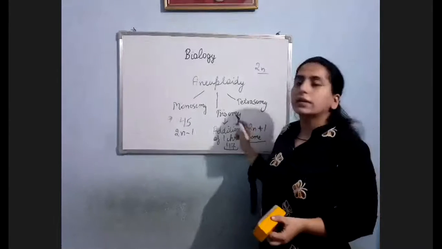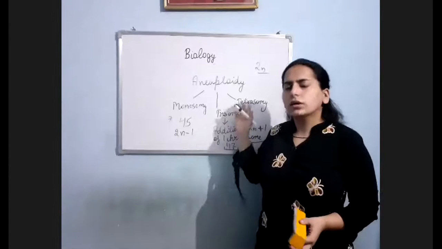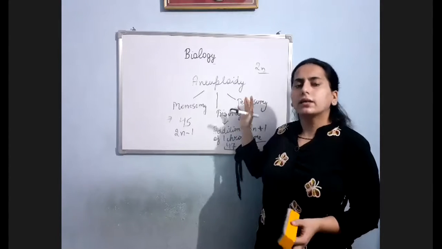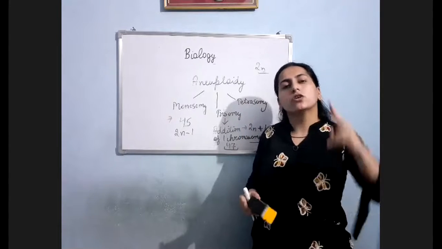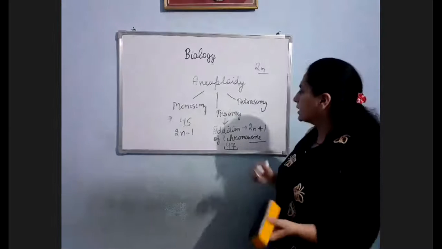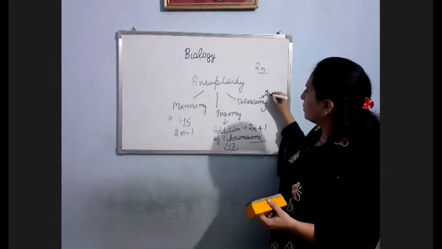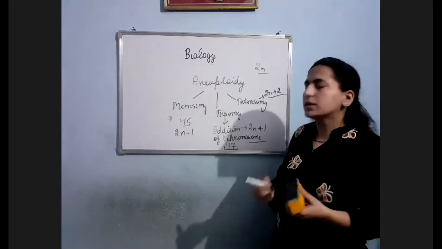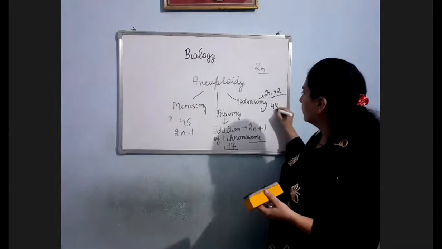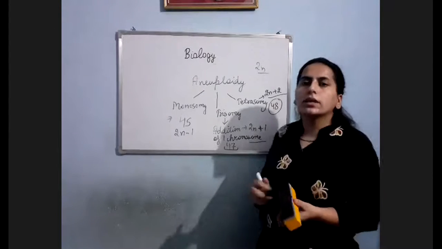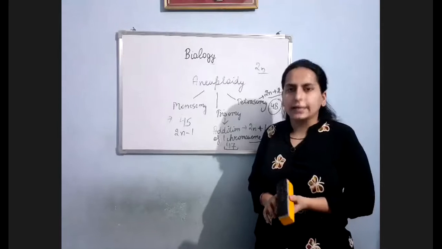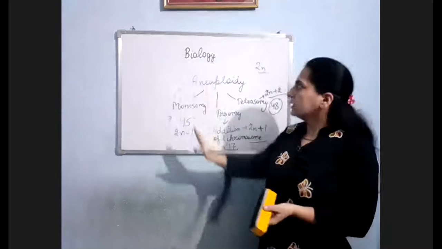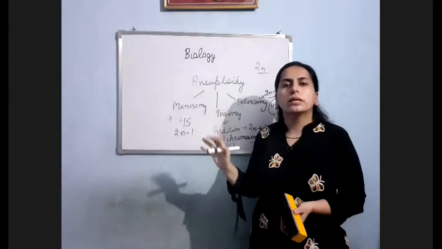If I talk about tetrasomy, not in your syllabus but still I'm telling you, in tetrasomy there is addition of two chromosomes. So what is the condition? 2n plus 2. Like we are having 46 chromosomes, a person suffering from tetrasomy will be having how many chromosomes? 48. Am I clear with the different types of chromosomal disorder?